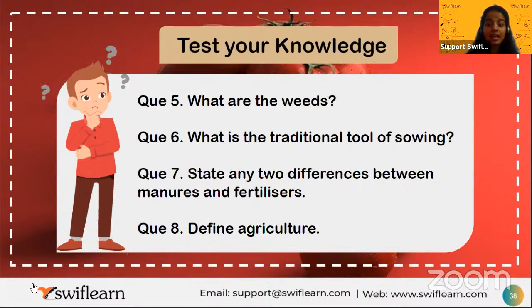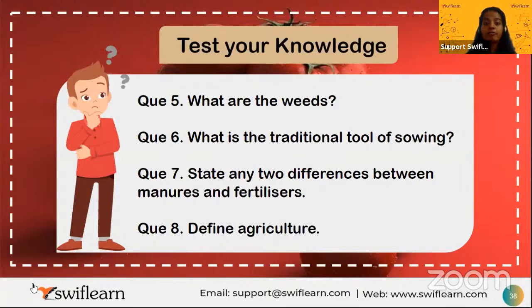Exactly. And the next question is define agriculture. Remember one thing, agriculture means not only growing of plants, but also cultivation of soil and nurturing or rearing of animals, to provide what?